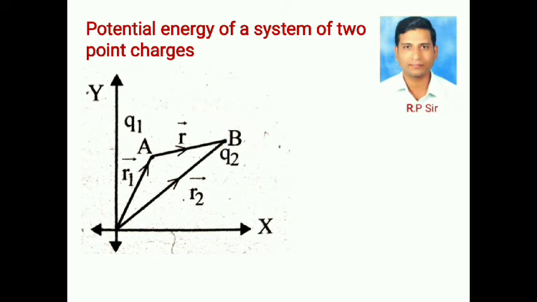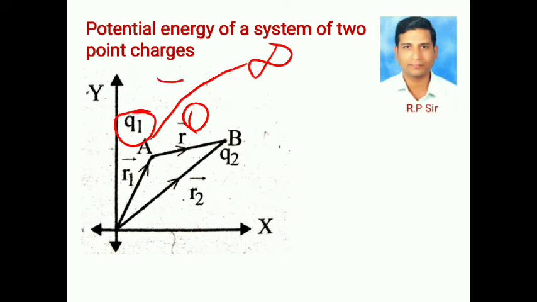The work done in bringing the first charge Q1 from infinity to point A is 0 because there is no external field to oppose it.